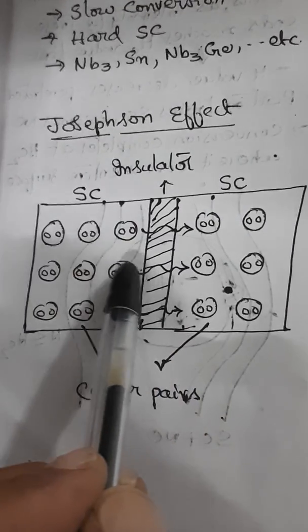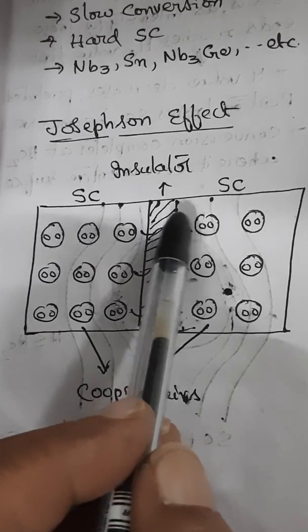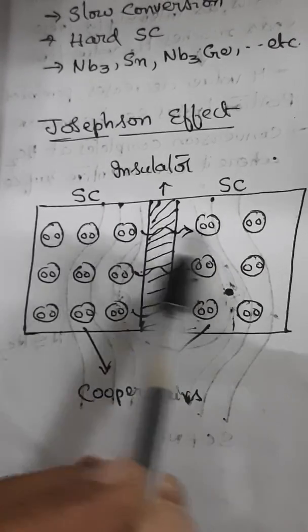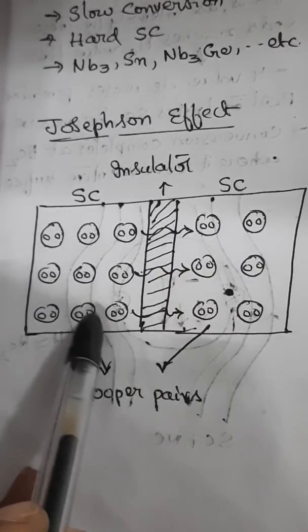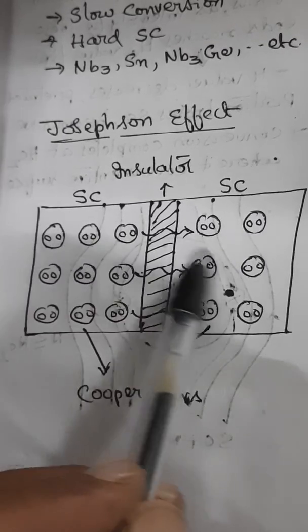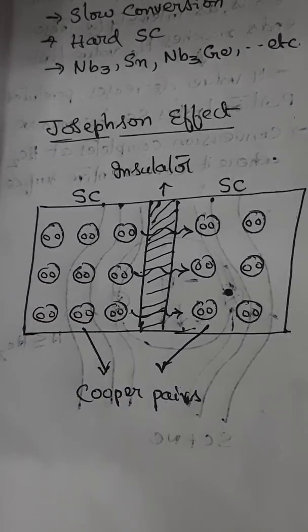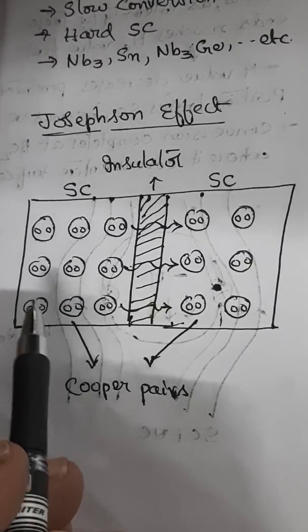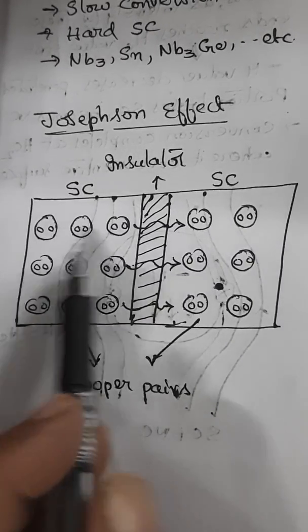Now it has two types. One is called the DC Josephson effect and another one is the AC Josephson effect, that is direct current and alternating current. Let us see. If you see the DC effect, you have not applied any voltage.